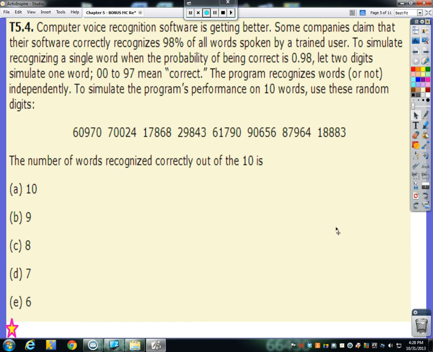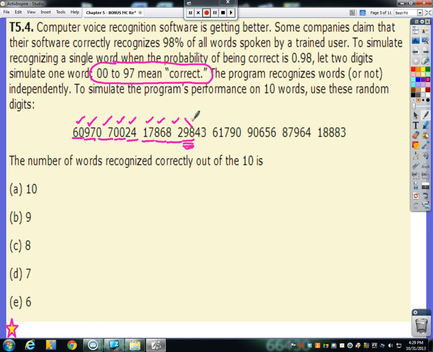The number of words recognized correctly out of the 10 is, so if we start reading 2-digit numbers, our first 2 digits are 60. That means if it's between 00 and 97, that means correct. So we got a good number. Next 2 numbers, 97. Well, that's at our very end here, but we're still good. There's 07, we're still good. 00, we're still good. 24, still good. 17, still good. 86, still good. 82, still good.